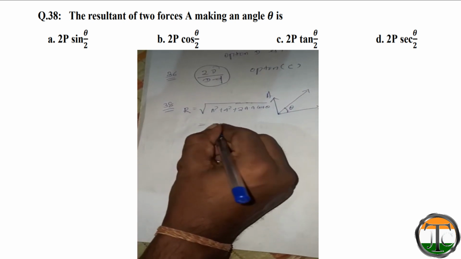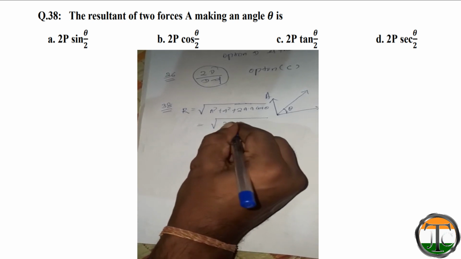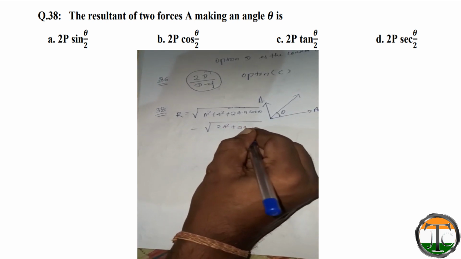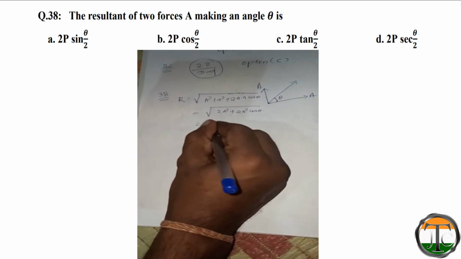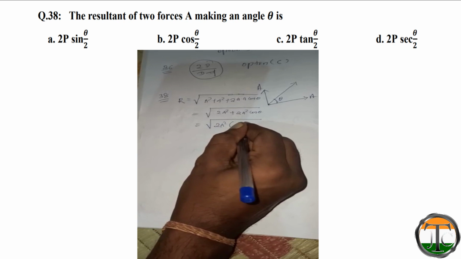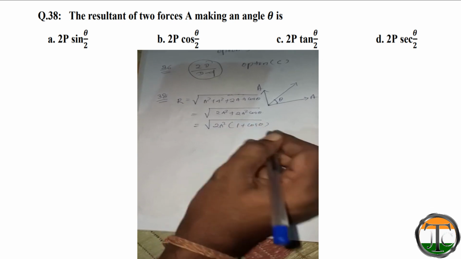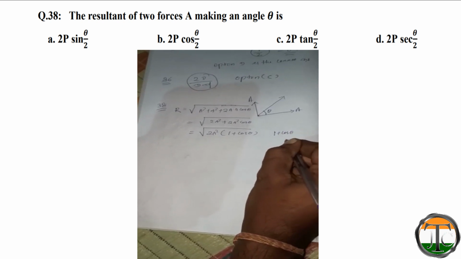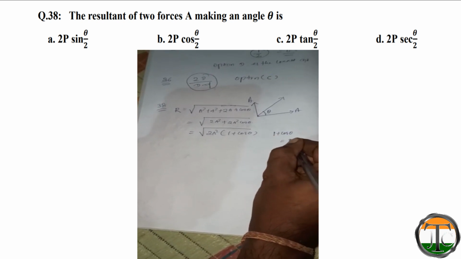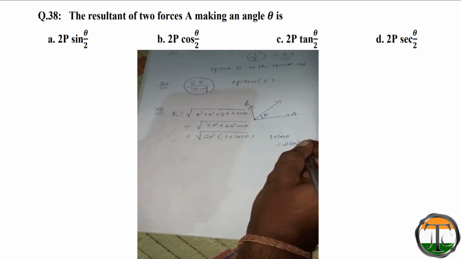So this is root over of 2a square plus 2a square cos theta. So taking 2a square common, 1 plus cos theta. We have in trigonometry our formula 1 plus cos theta is equal to 2 cos square theta by 2.